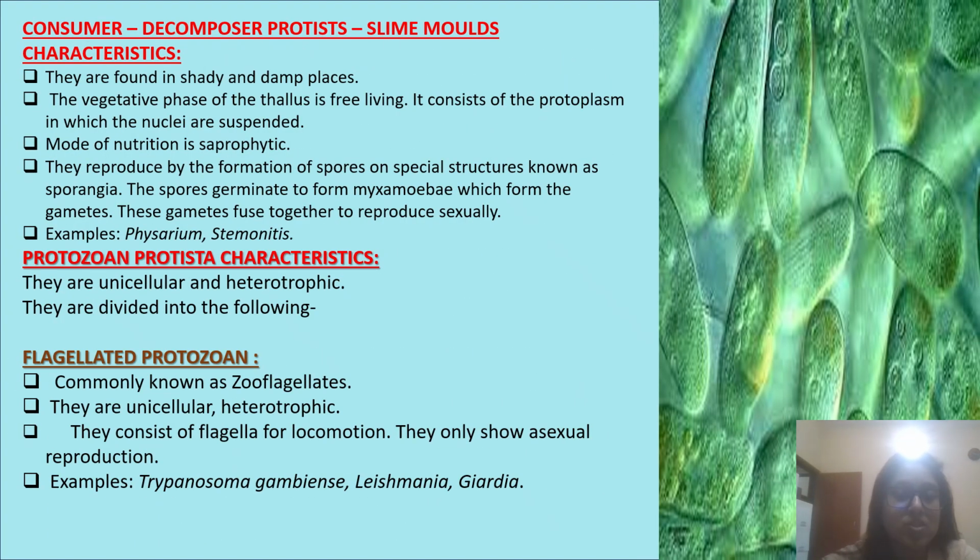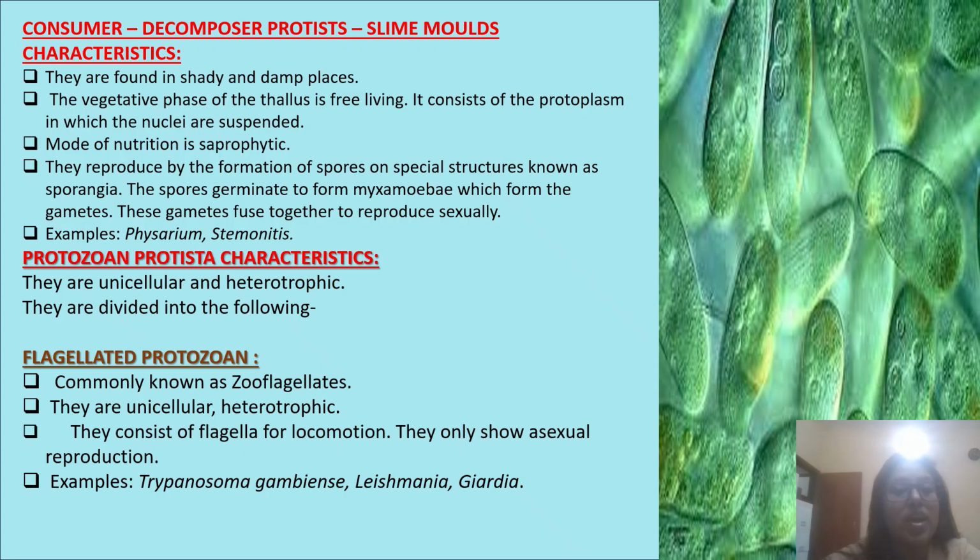Next, consumer decomposer protists or slime molds. The characteristics of the slime molds are that they are found in sandy and damp places. The vegetative phase of the thallus is free living. It consists of protoplasm in which the nuclei are suspended. Mode of nutrition is saprophytic. They reproduce by the formation of spores on special structures known as sporangia. The spores germinate to form myxamoebae, which form the gametes. The gametes fuse together to reproduce sexually. Example, Physarum and Stemonitis.